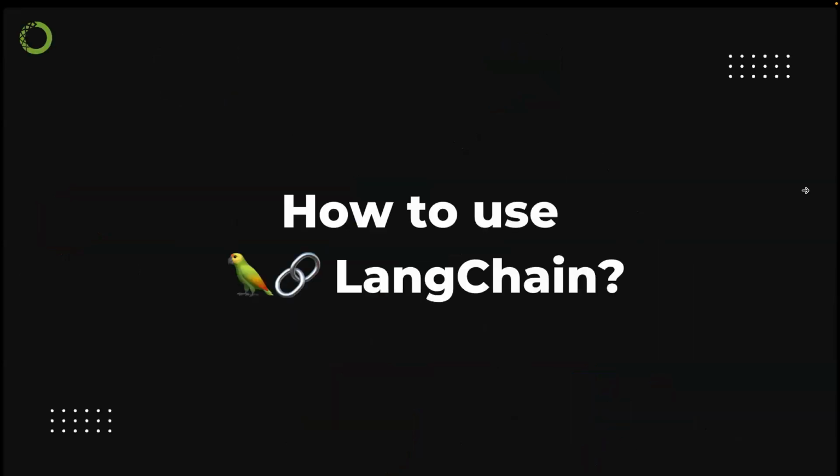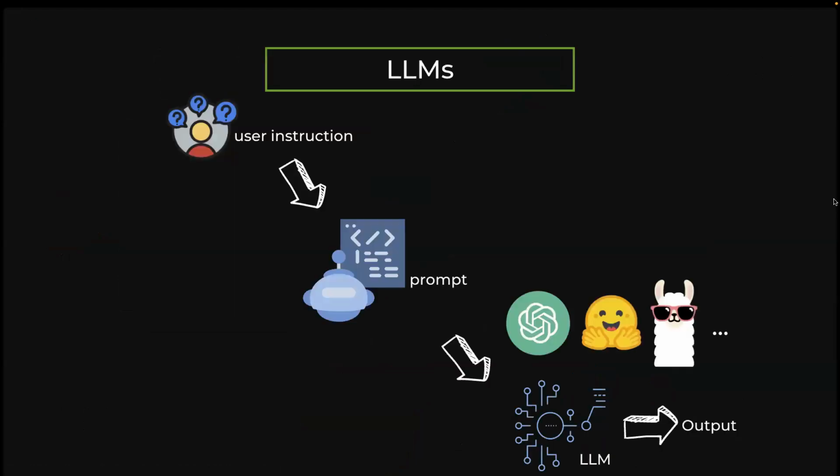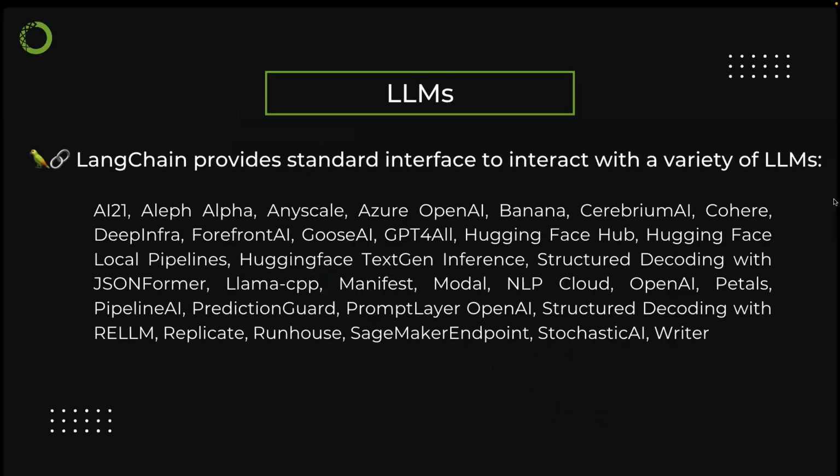Okay, now we're going to talk about how to use LangChain. I have two notebooks here that I'm going to go through today. If you're interested, you can click the link here. We'll link to the notebooks. So let's first of all talk about how we work with different large language models with LangChain. As I mentioned, LangChain provides a standard interface to interact with a variety of large language models.